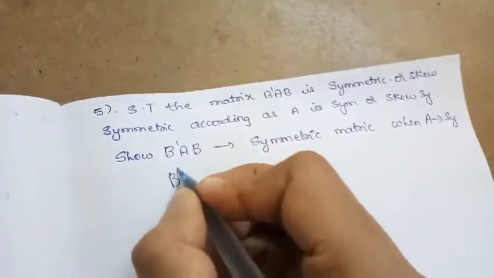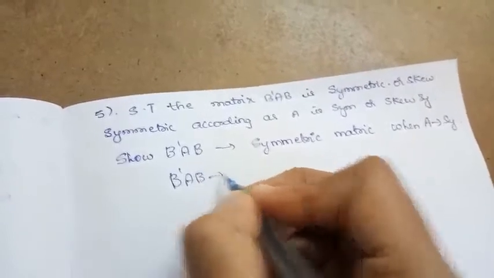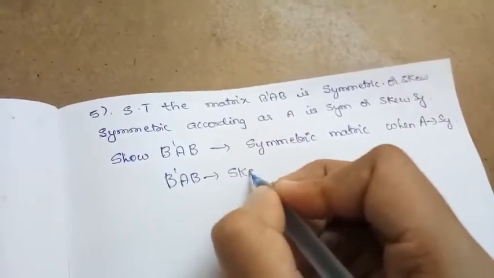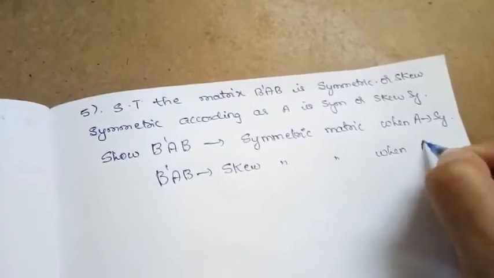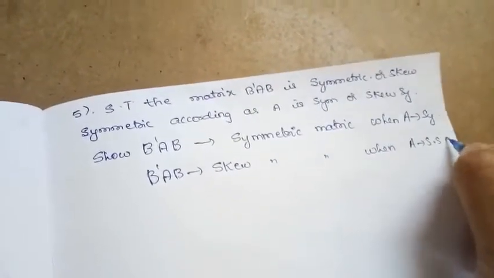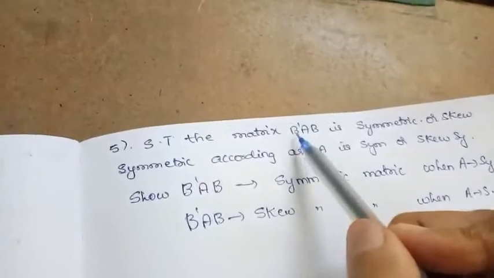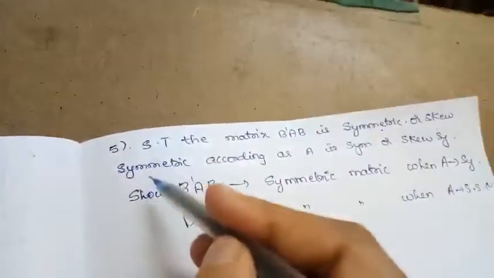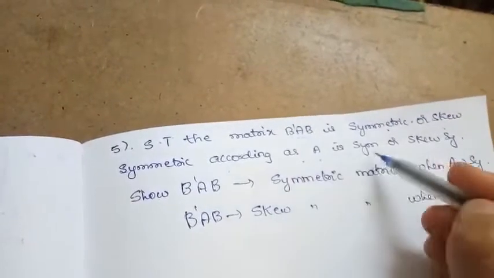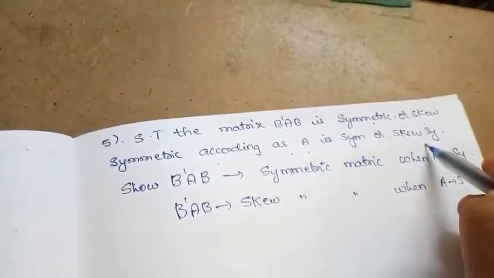Similarly, B transpose AB is a skew symmetric matrix when A is the skew symmetric matrix. So that is what they are saying.